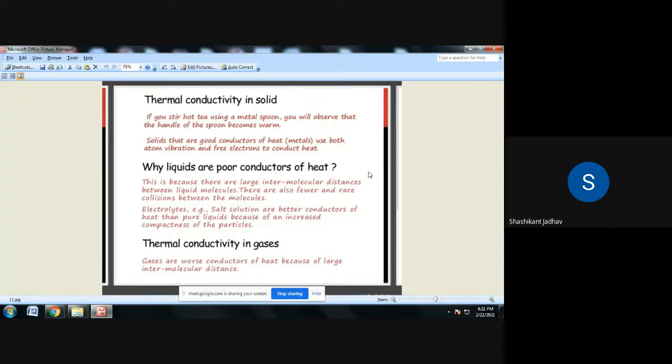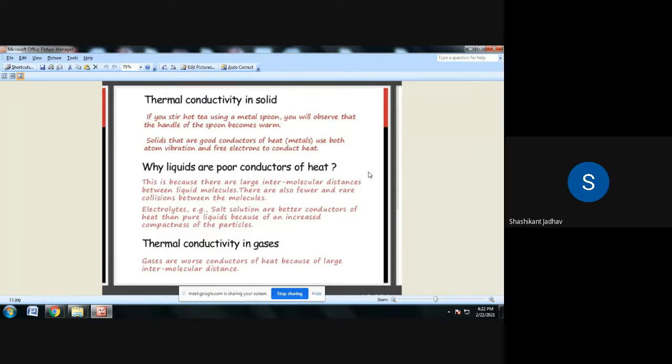And what is the example for that? That is electrolysis. Suppose we consider salt solutions; they are better conductors of heat than the pure liquid, because in a salt solution there are the molecules of the salt, so the molecules are more in the salt solution. Because of that, the thermal conductivity of the salt solution is higher as compared to the pure liquid.